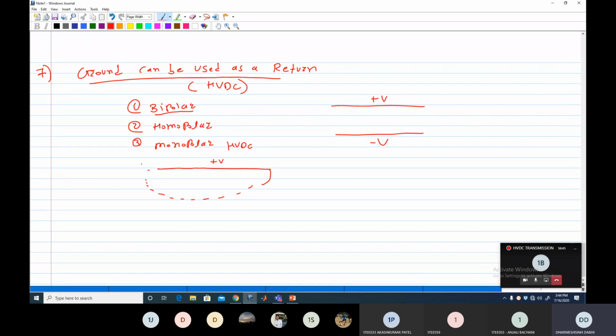Suppose this is one end, point A, and point B here. A is the generating side, B is the load side. So power is transmitted through this cable and returned through the ground. That is possible in a DC or HVDC line, but not in an AC line. You cannot use ground as a return in an AC line. Clear? But this monopolar operation of HVDC is not generally used. Because of this ground return, what problems are created?